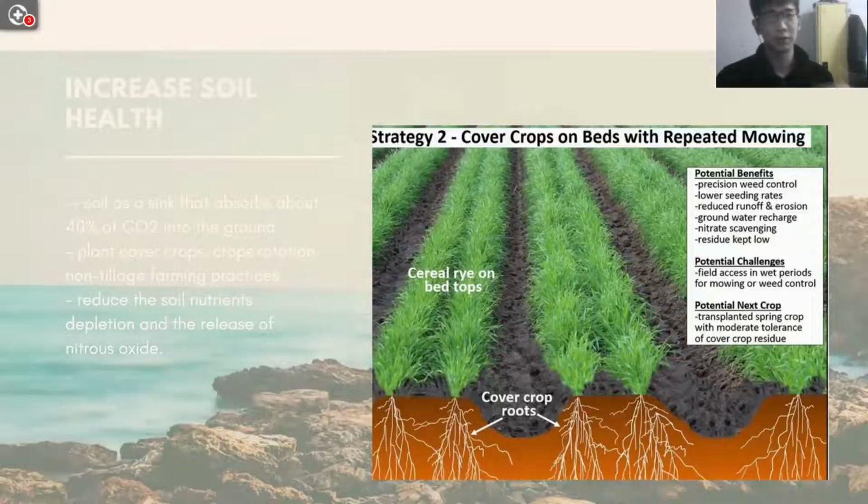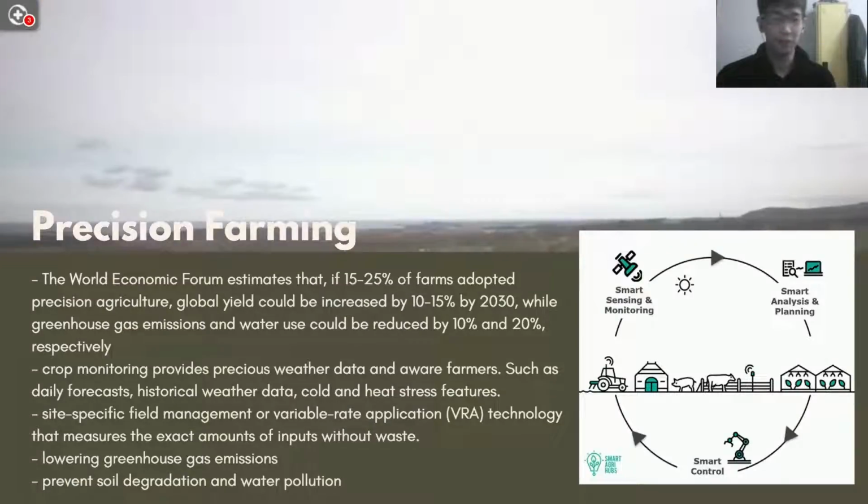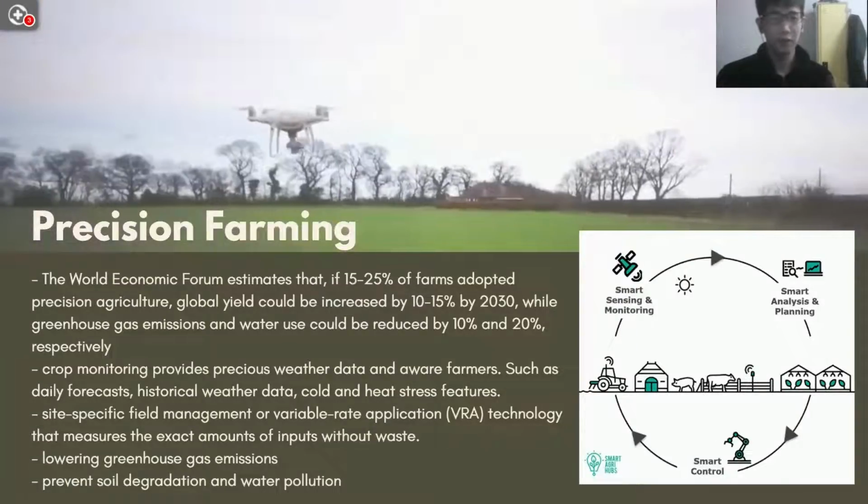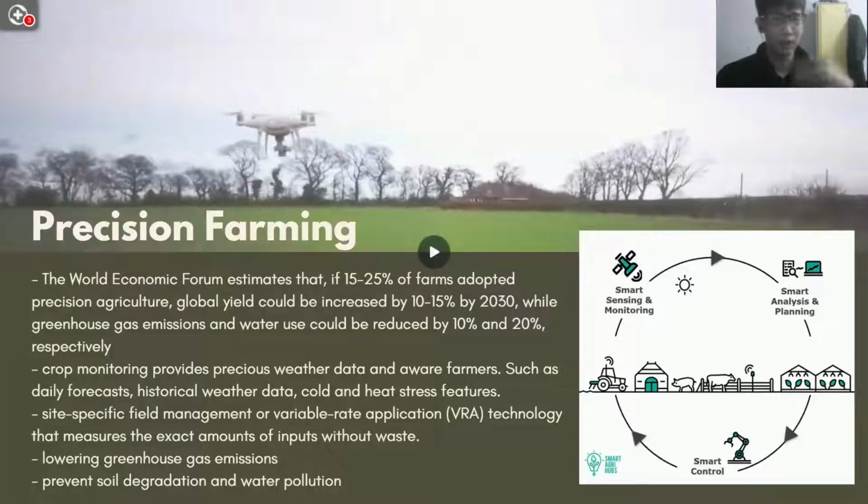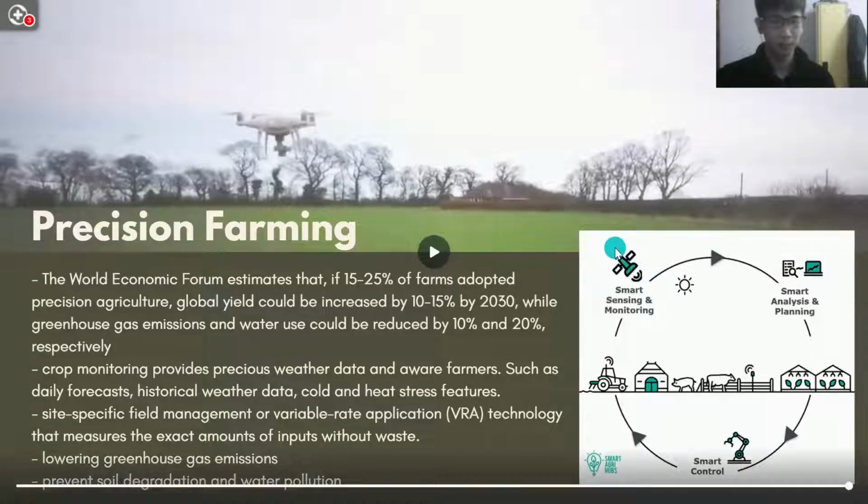And the last way we could try is the precision farming system. With a precision farming system, it allows us to put farm inputs at the right place, the right time, and the right amount, and of course, it will lower greenhouse gas emissions and prevent soil degradation and water pollution.